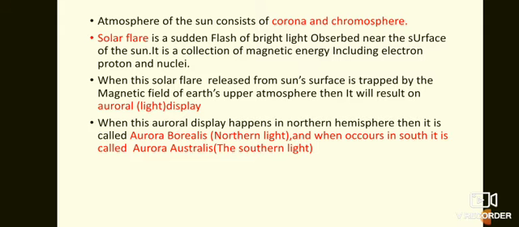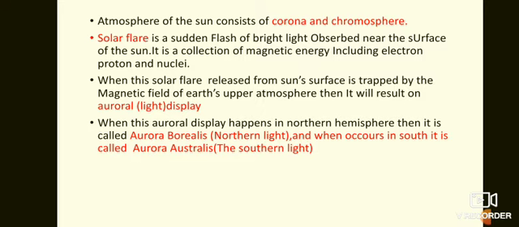When this solar flare is trapped by the earth's uppermost atmosphere, it will result in an auroral display, a light display. Some kind of light will be displayed on the atmosphere of the earth. When the solar flare is trapped by the magnetic field of the atmosphere of the earth, there will be a sudden display of light.